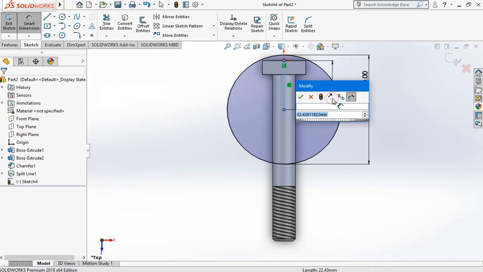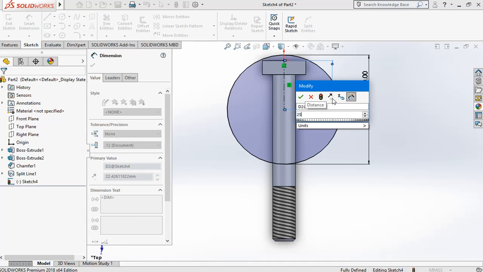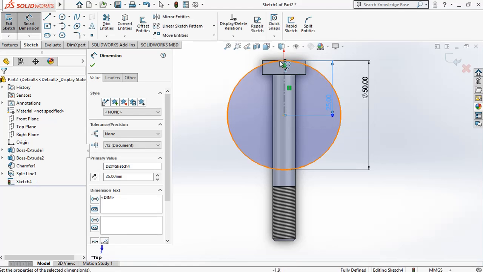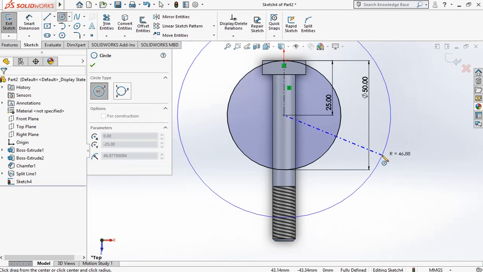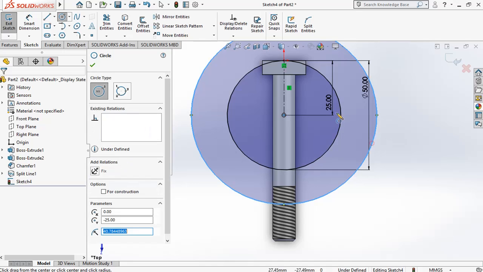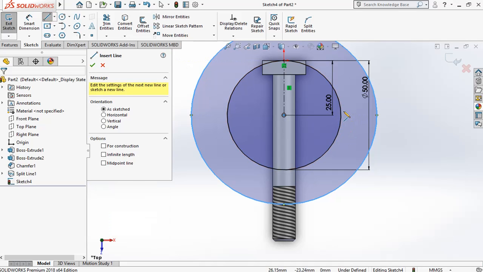You can make this segment 25. So the end point of the circle will be at the origin. Okay, and draw another circle of diameter greater than the previous circle diameter. Okay, now draw a line here.